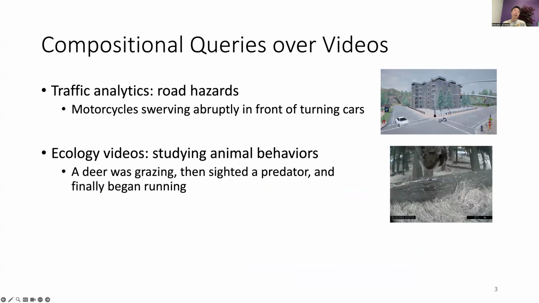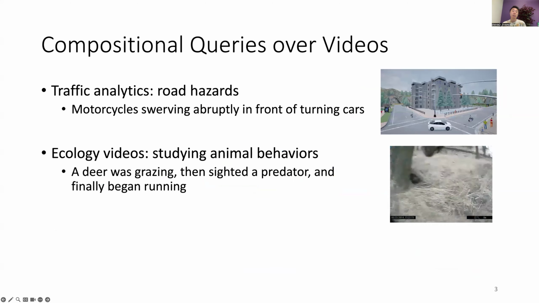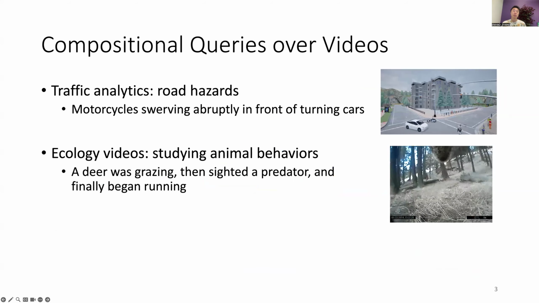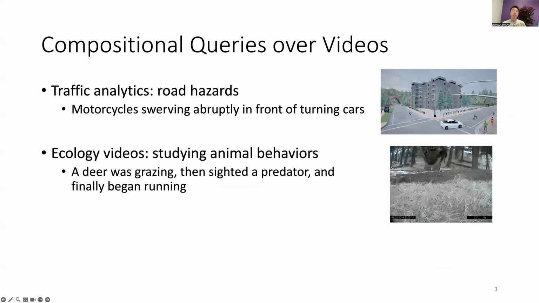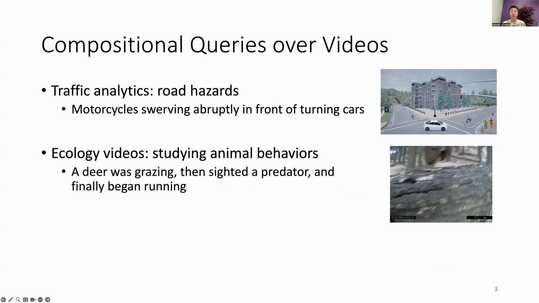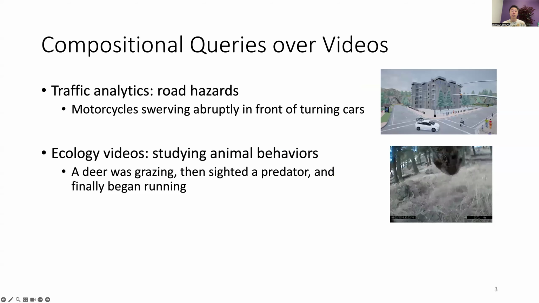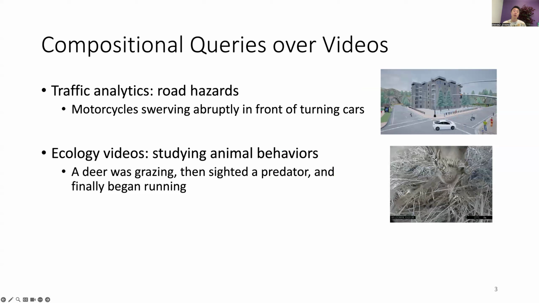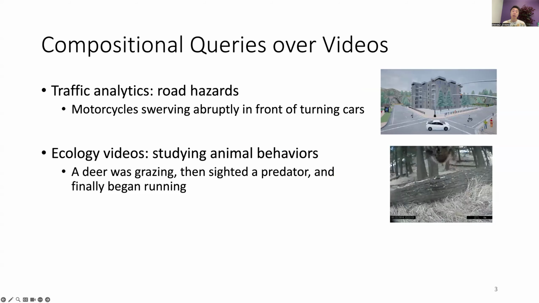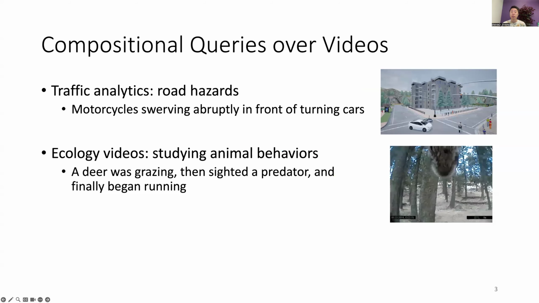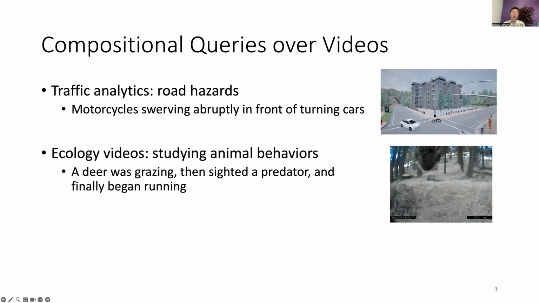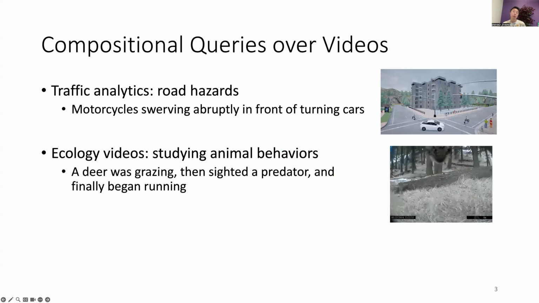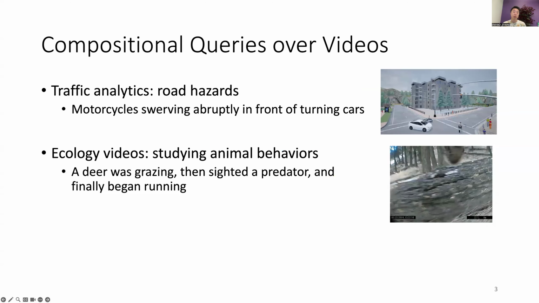Data analysts working with large-scale video datasets can ask a wide variety of questions, from straightforward queries centered around object classification and detection to more complex questions about how objects interact with each other spatially and temporally. Let's consider a traffic analytics application. A traffic engineer may want to understand road hazards involving car and motorcycle interactions, such as motorcycles swerving abruptly in front of turning cars.